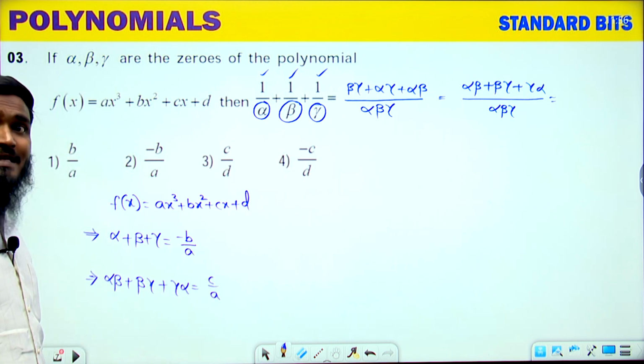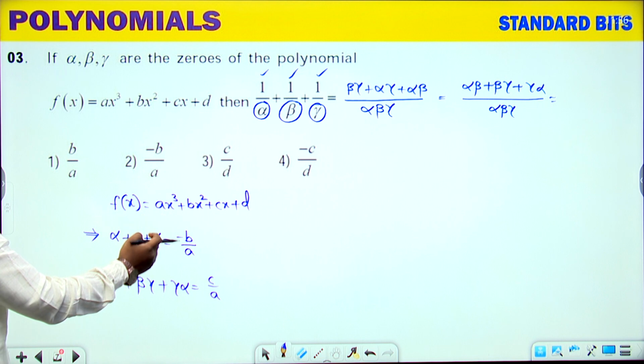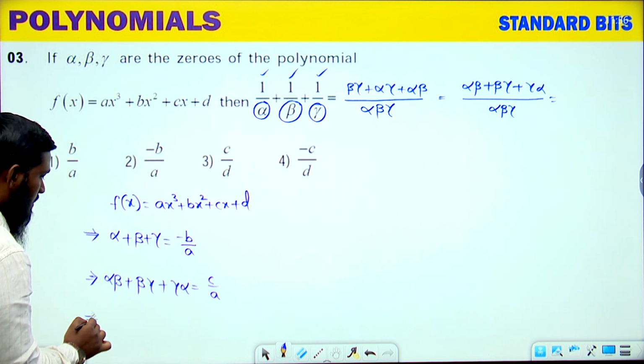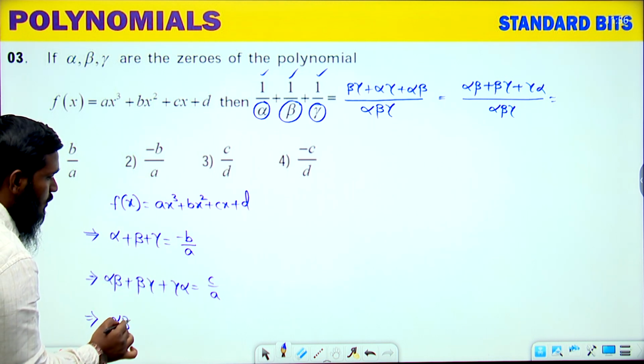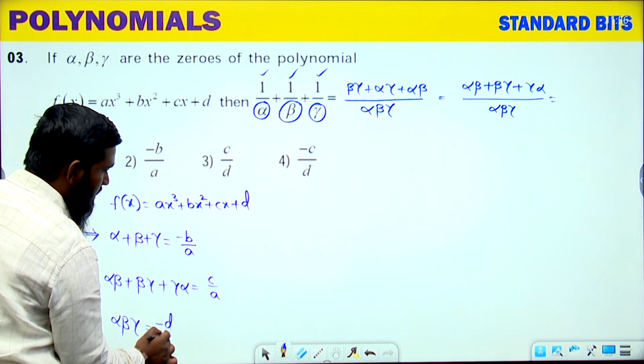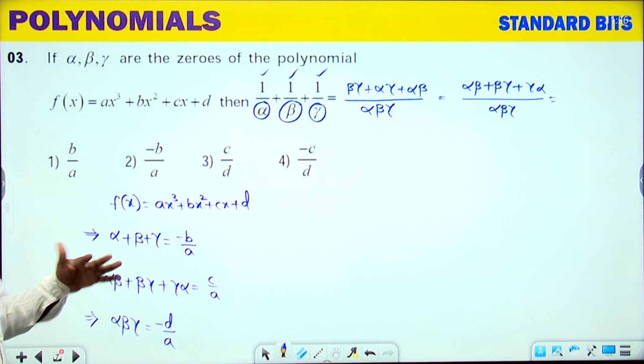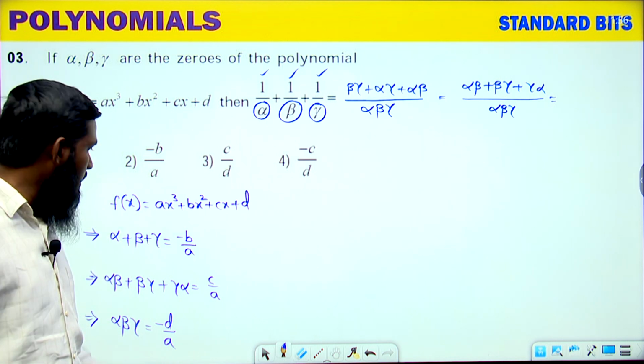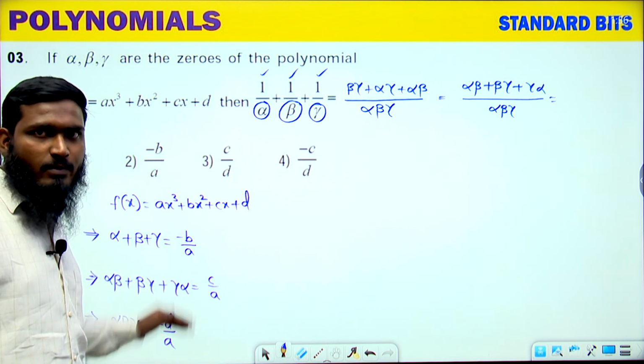Now the last one: alpha into beta into gamma is equal to minus d by a. These are the formulas we are having for the cubic polynomial. Minus b by a, c by a, minus d by a. Like this we have taken.